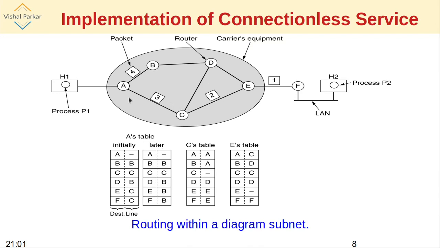The essence is that in the first example, if there were 4 packets to be sent, the first 3 packets may have been sent on the path A, C, E and F. So 1, 2 and 3 are the packets which are sent using this path.